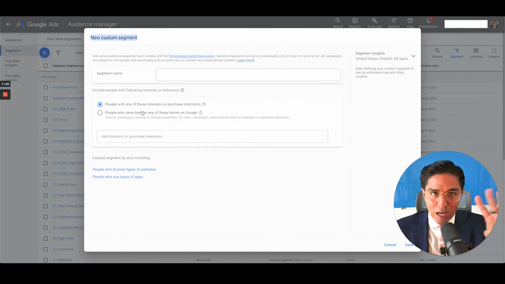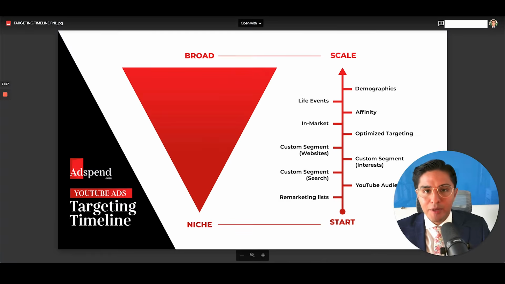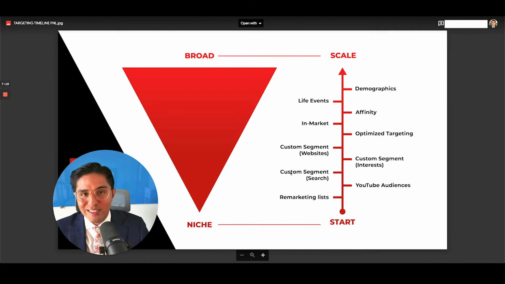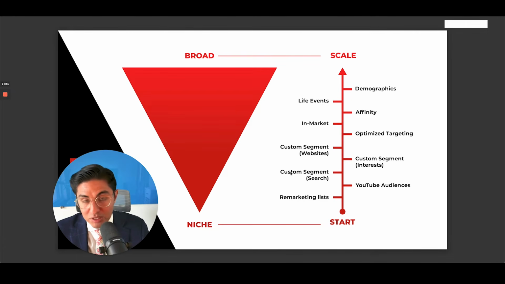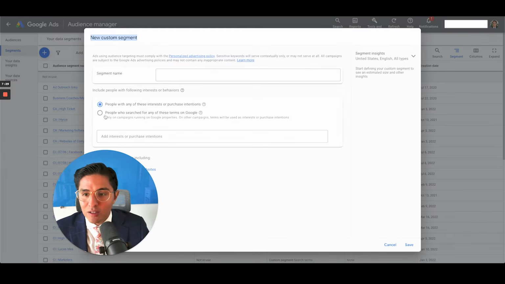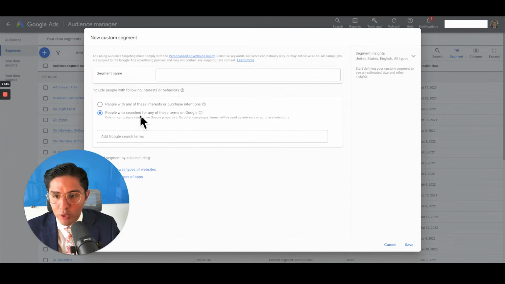So there are 3 different types of custom segment audiences, okay? Let me go to the targeting timeline here. The first one, that's the most powerful and the most specific, is custom segment search. These are what's called custom search campaigns, okay? Custom search campaigns.